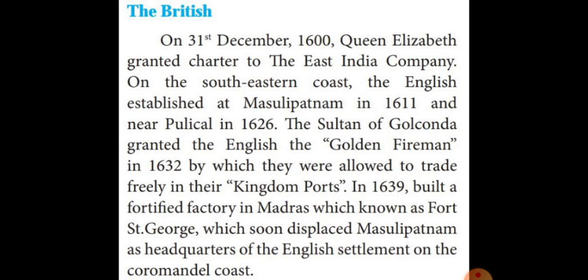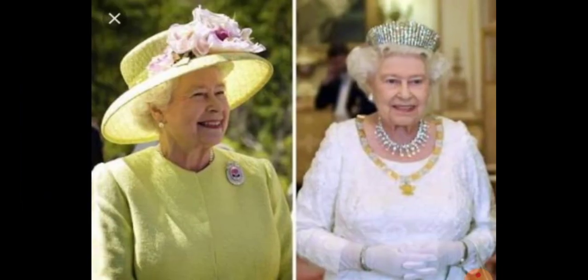Listen very carefully, students. On 31st December 1600, Queen Elizabeth granted a charter to the East India Company. On the southeastern coast, the English established Masulipatnam in 1611 near Pulicat.